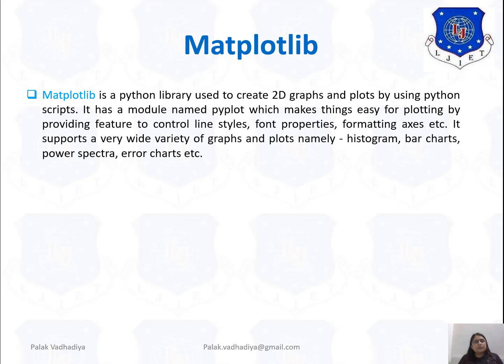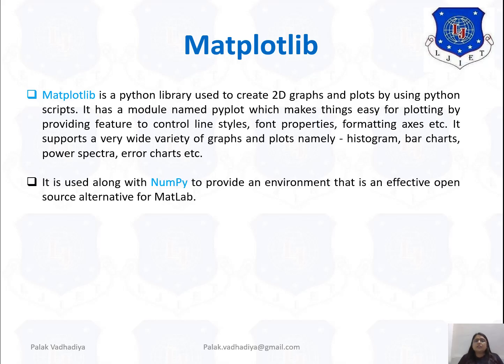It has a module named pyplot, which makes things easy for plotting by providing features like control of line style, font properties, formatting, etc. It supports a wide variety of graphs as we discussed, like histogram, bar chart, power spectrum, error chart, etc. So you can choose the graph according to your requirement.